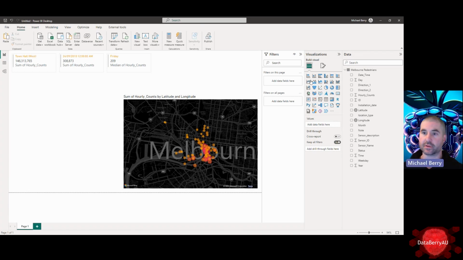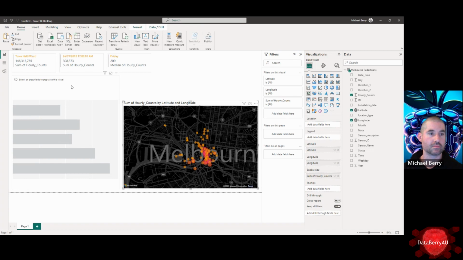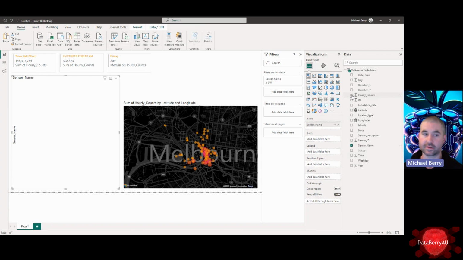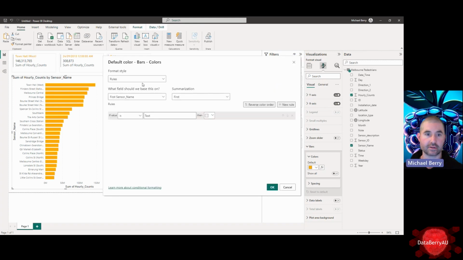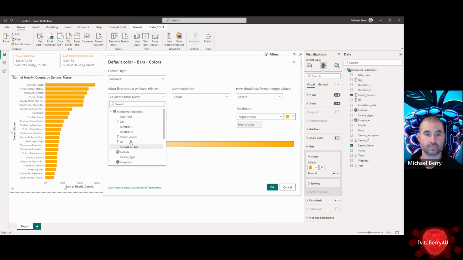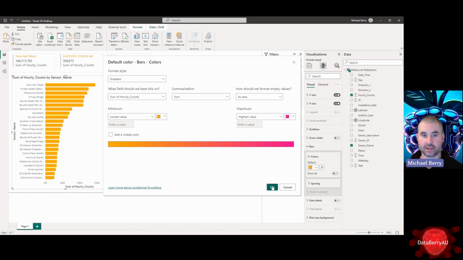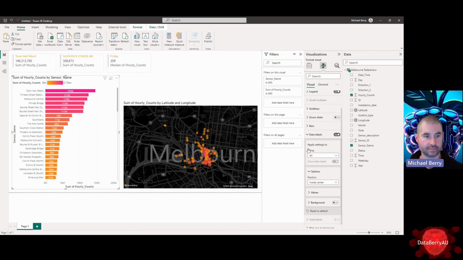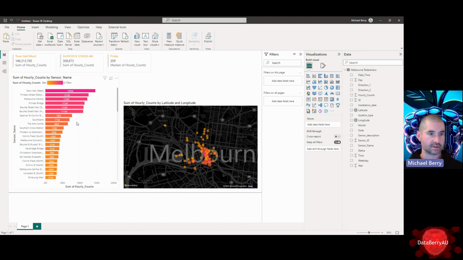Now let's have a look what else we've got. Now I do like a good stacked bar chart, so let's put that on. And let's go to our sensor names, and then we'll say our counts, right? Then we're going to go with a color gradient again, our counts, pink and yellow, and get some data labels happening too. Pop them inside. Beautiful. All right, so that's looking pretty good.